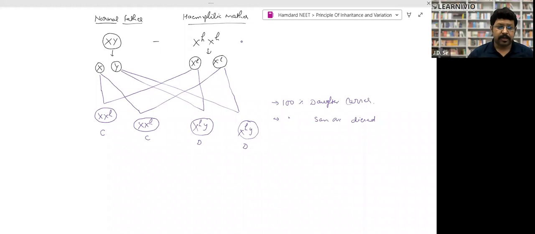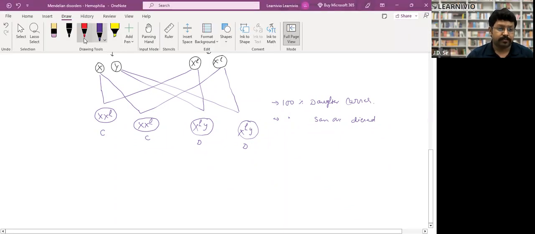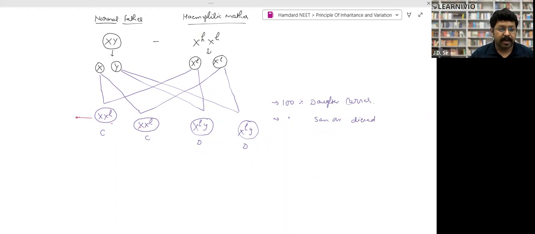Okay. Now, again, what does the question say? The question again says that one of the daughters, any one of you can take this one, both are carrier. One of the daughters got married with a normal male. Clear? I made this line. Now again, the normal is X, Y. Here, when I make the gametes, there is a normal egg and a hemophilic egg, XH.